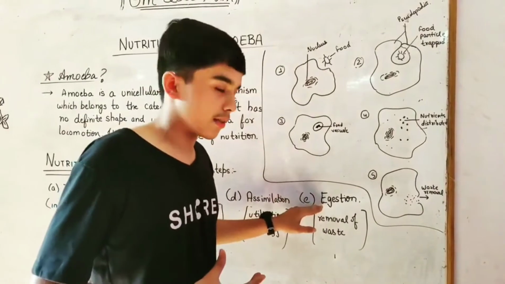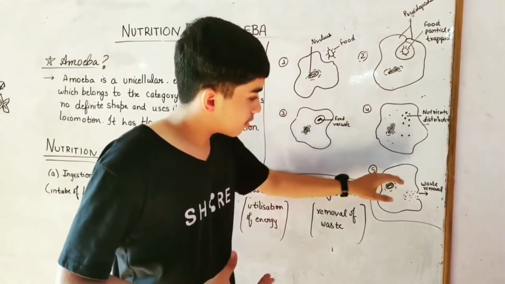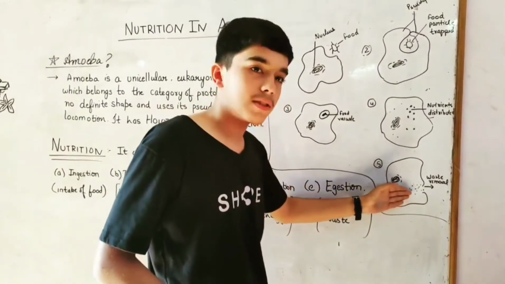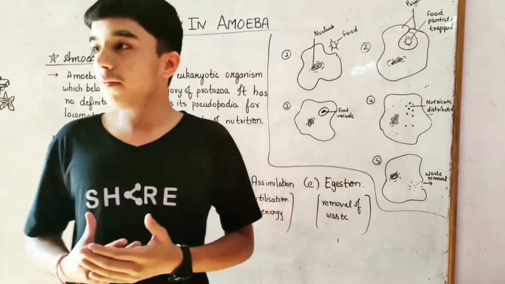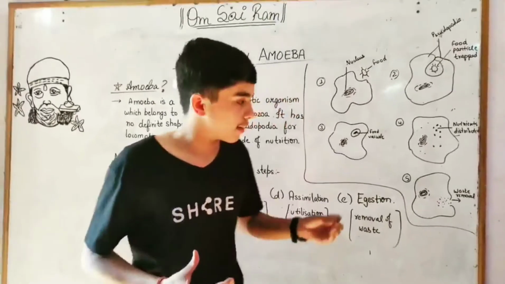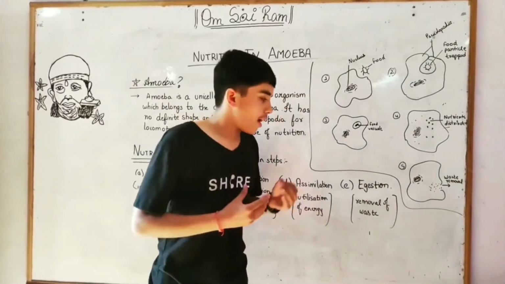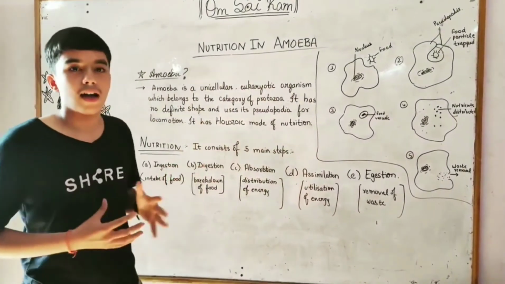It comes under the process of egestion, the process of removing waste. All the waste particles accumulate at one side of the cell membrane, from where the cell membrane gets ruptured and the waste is thrown out of the amoeba's body. Now, our whole topic is completed.